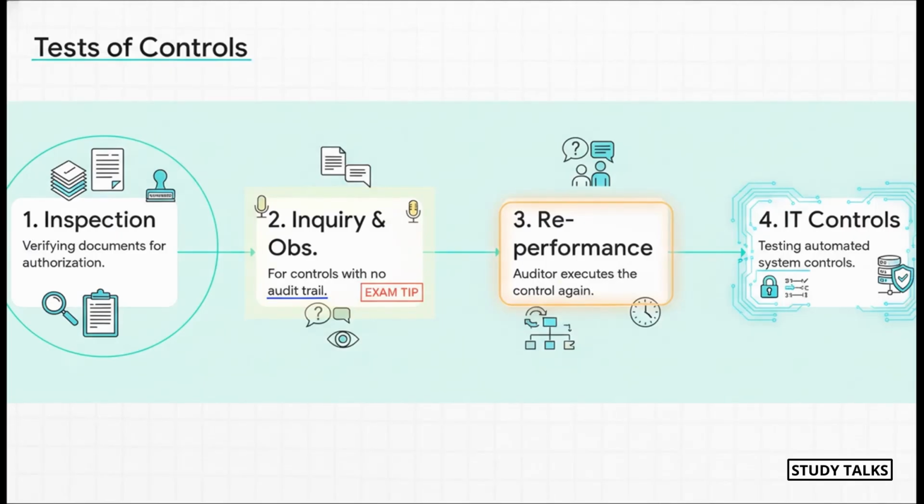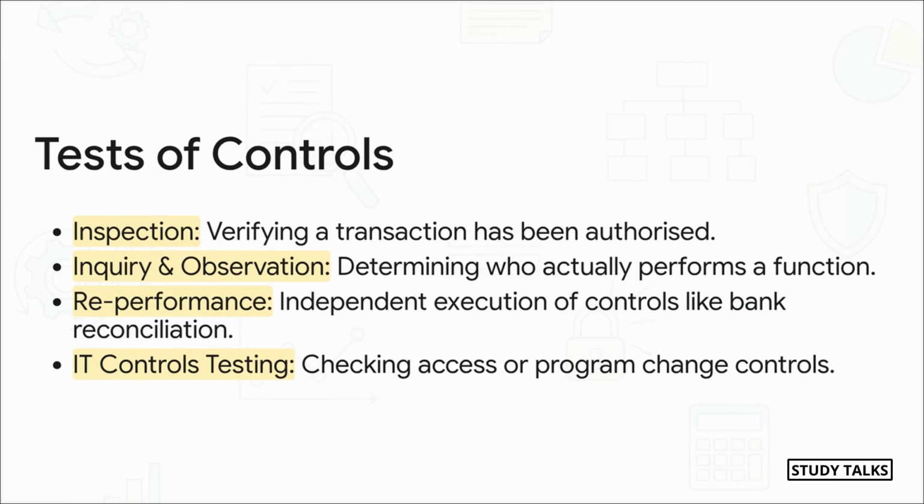So, how do we check that operating effectiveness? Well, we perform what are called tests of controls. These are the specific procedures we use to gather our evidence. The main types are inspection, inquiry and observation, reperformance, and of course, testing IT controls. Let's quickly break these down. Inspection is just examining evidence, like checking invoices to make sure they have an approval stamp. Reperformance is where you, the auditor, actually do the control yourself, like redoing a bank reconciliation from scratch.